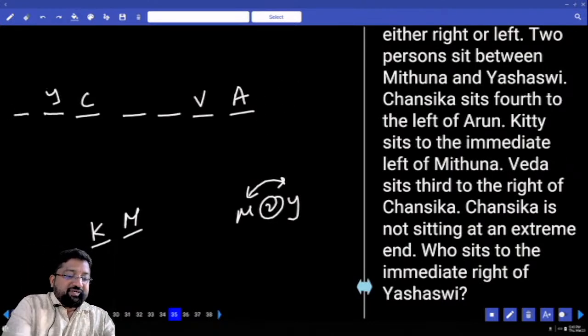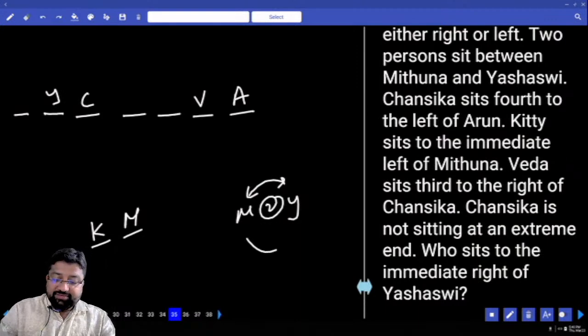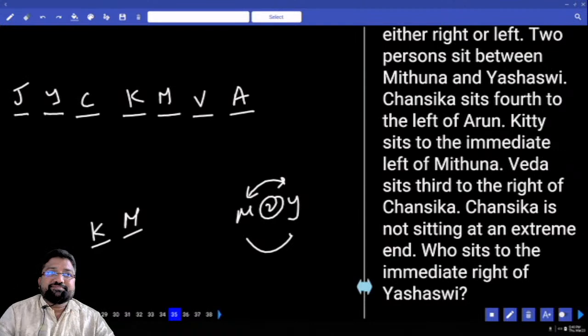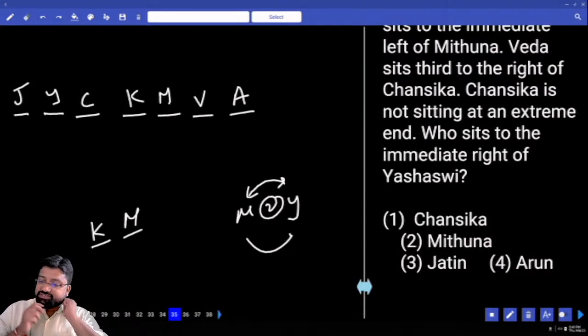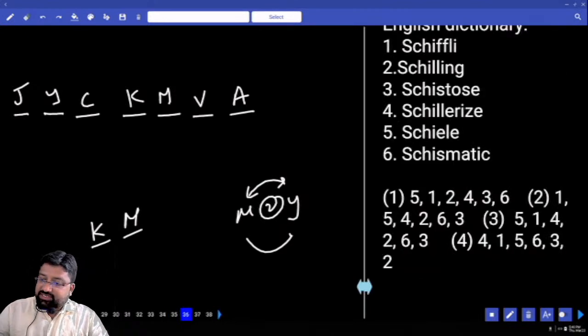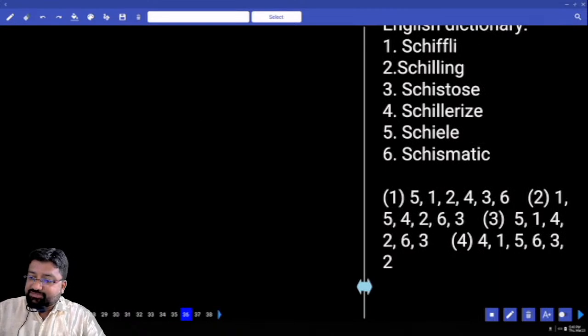This should be Yashasvita. 2 people between Yashasvita and Mithuna. This is M, this is K. There is 1 person who is left, Jati. Clear? What's the question? Who sits to the immediate right of Yashasvita? Chansika. That is 6.